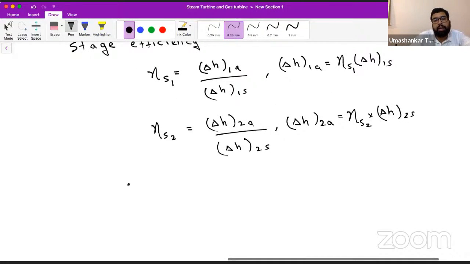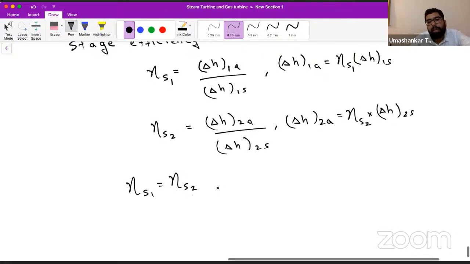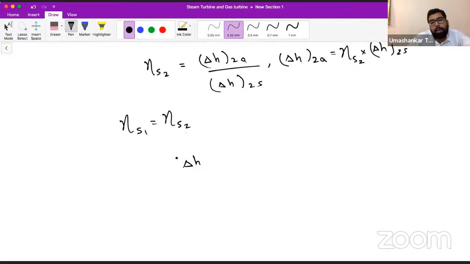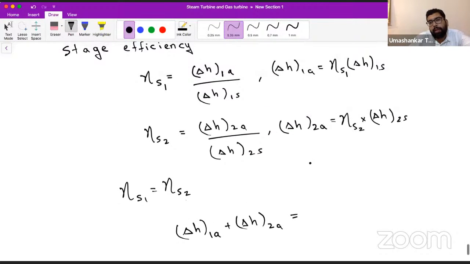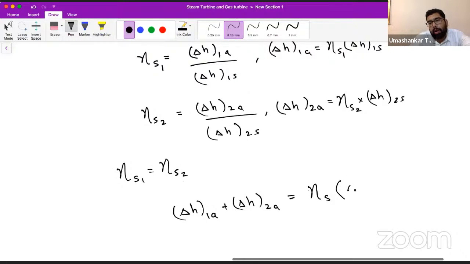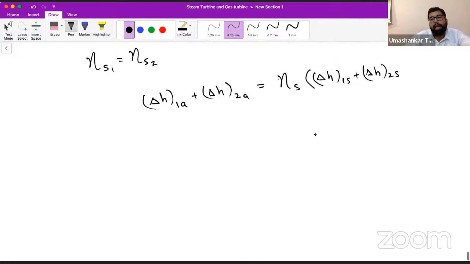If we consider stage efficiency equal, let's say all the stages have the same stage efficiency, and we add these equations, what are we going to get? We get delta h1a plus delta h2a equal to the stage efficiency times the bracket of delta h1s plus delta h2s. I have done nothing, I have just added these two equations.